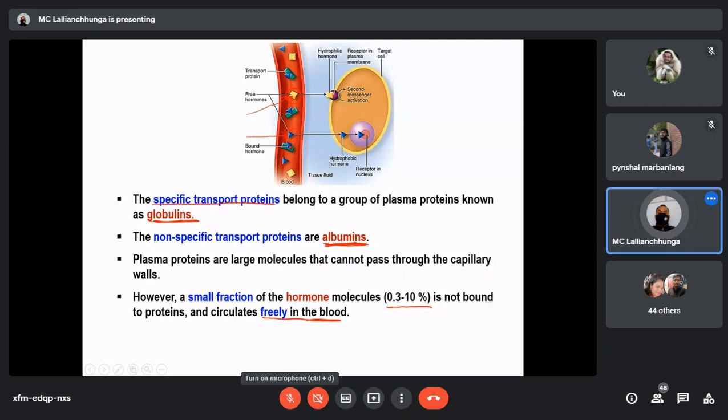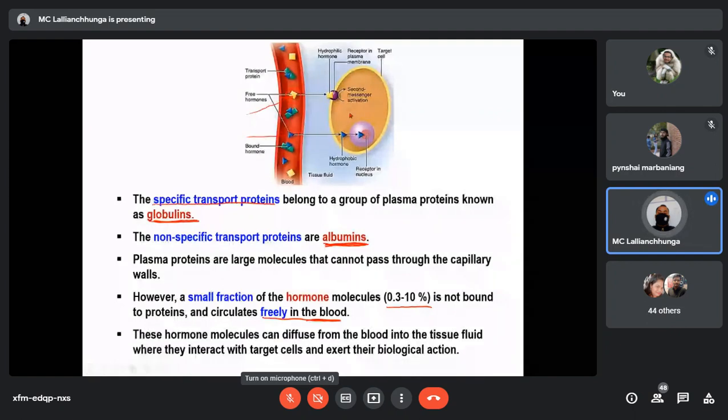That is why, when this hormone is going to influence the target organ, it should get detached from the carrier protein and escape out of the capillaries. These hormone molecules can diffuse from the blood into the tissue fluid where they interact with target cells and exert their biological action. So this is very important.